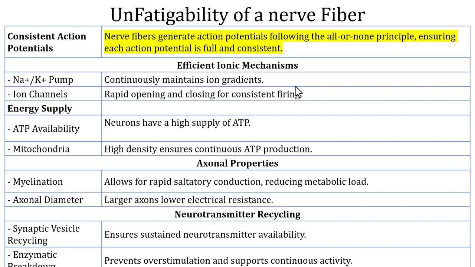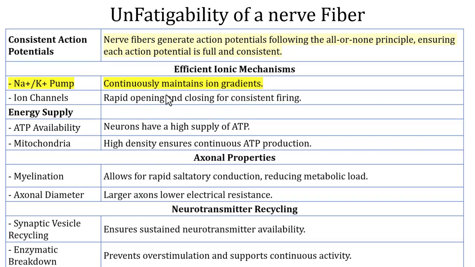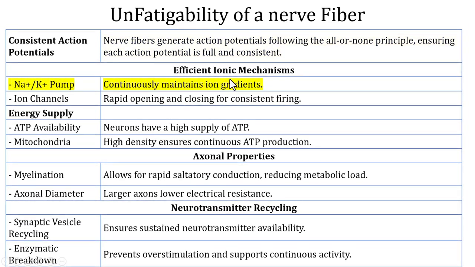The reason for that is, one, it follows all or none law. Second, the sodium-potassium pump continuously maintains the ion gradients. And these ion channels rapidly open and close for consistent firing.